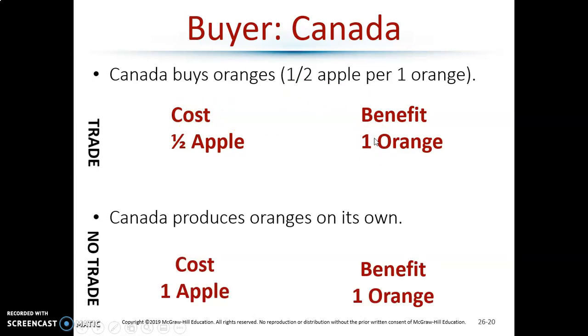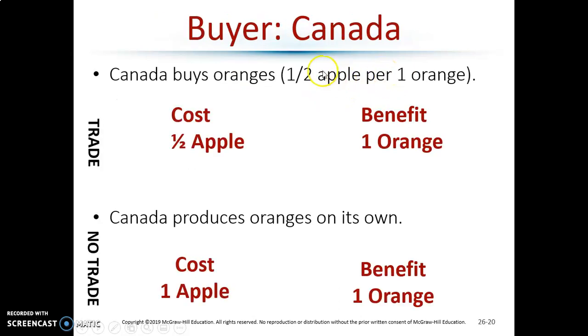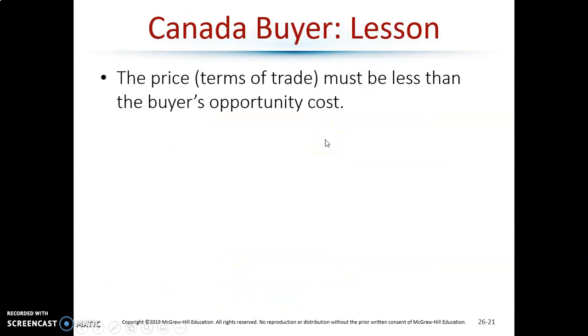But if they don't trade, that same orange will cost twice as many apples. These are terms of trade that Canada will absolutely accept. 2 apples for 1 orange? No. But half an apple for 1 orange? You bet. So the price has to be less than the opportunity cost. 2 apples is not less than the opportunity cost here, but half an apple is. So they're going to do it.